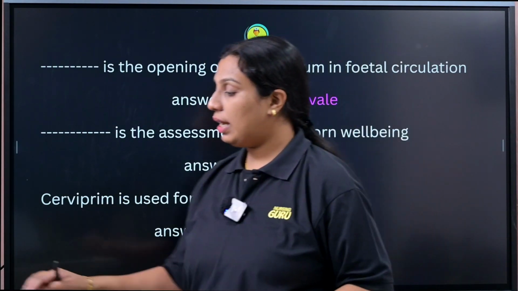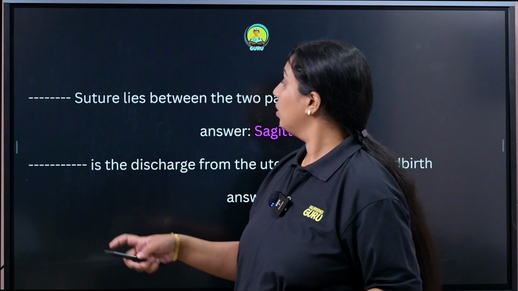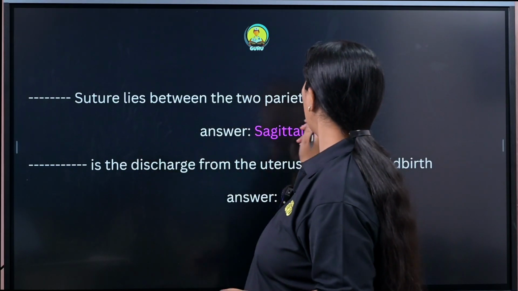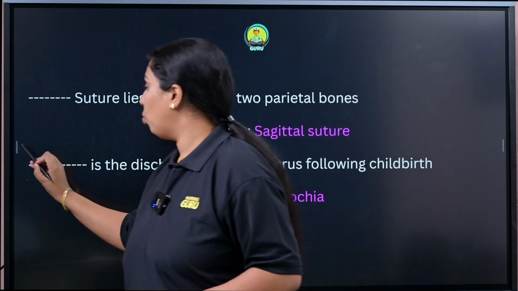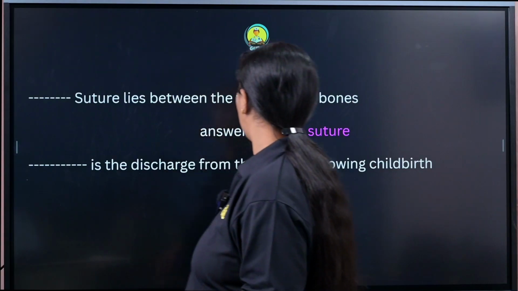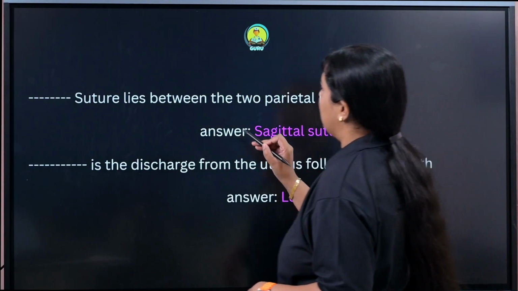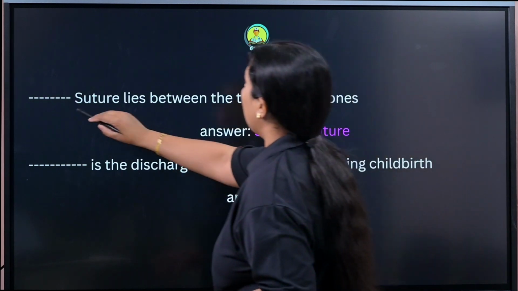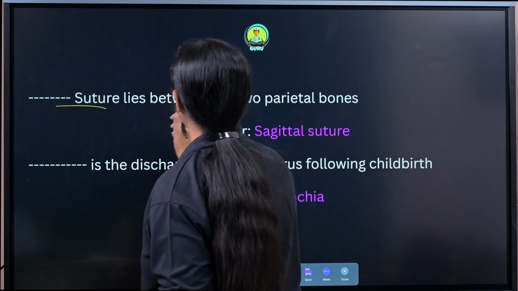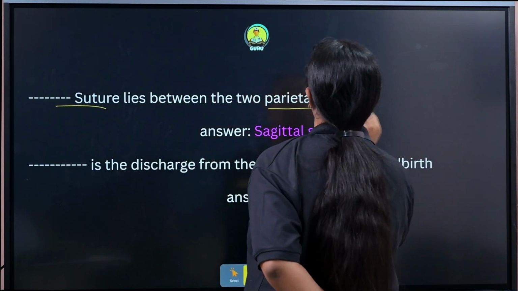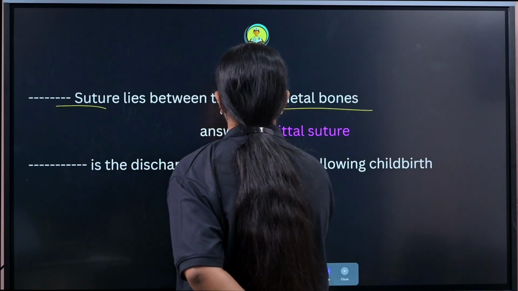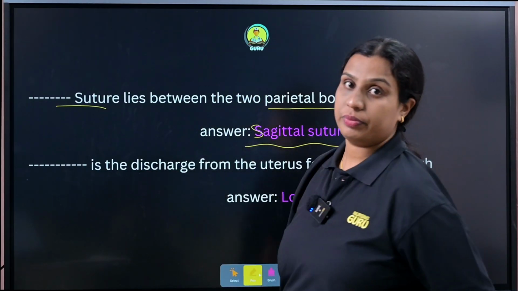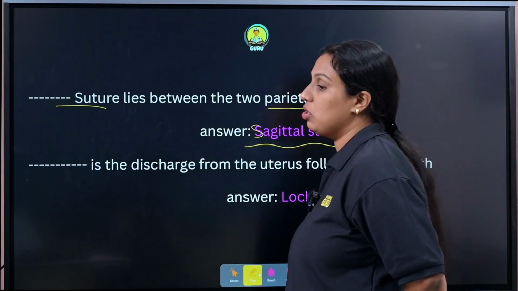Okay. So next, dash suture lies between two parietal bones in the newborn. We know the parietal bones. Listen, different bones and sutures we have learned. So the suture that lies between two parietal bones is known as sagittal suture. Remember, that is sagittal suture.